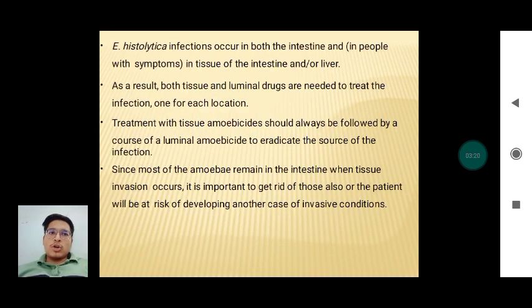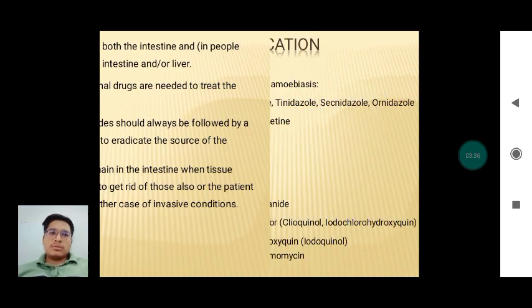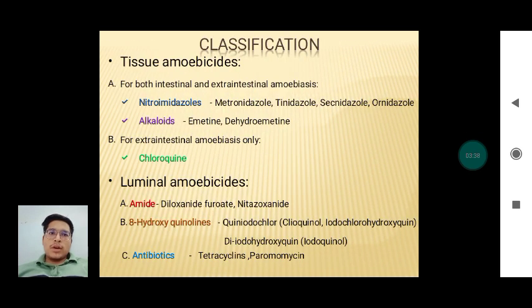Entamoeba histolytica can occur in the intestinal lumen and in the tissue of the intestine or the liver. So we give two different kinds of drugs. One is tissue amoebicidal and another is luminal amoebicidal. Classification of antiamoebic drugs.